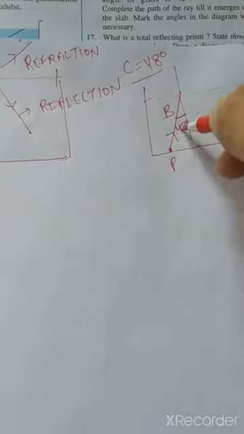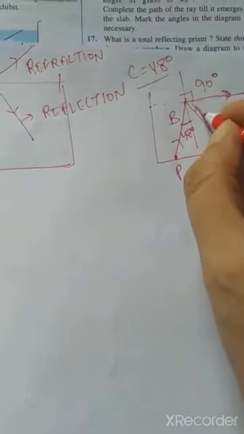So where will the ray of light go? In this case the refraction will be on the surface, and this angle of refraction will become 90 degrees. A part of light will be reflected, but sorry for this.